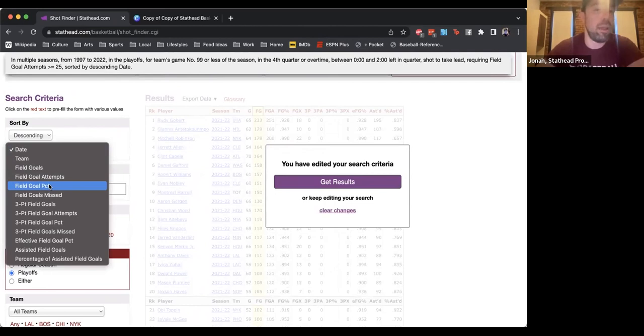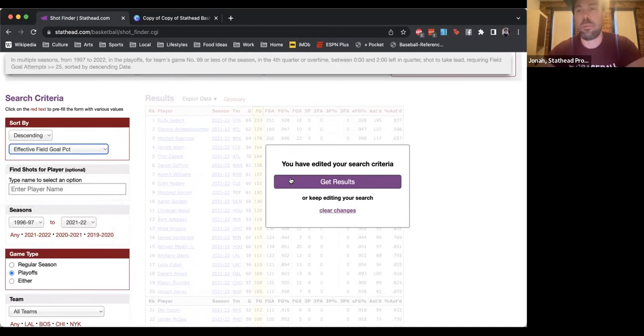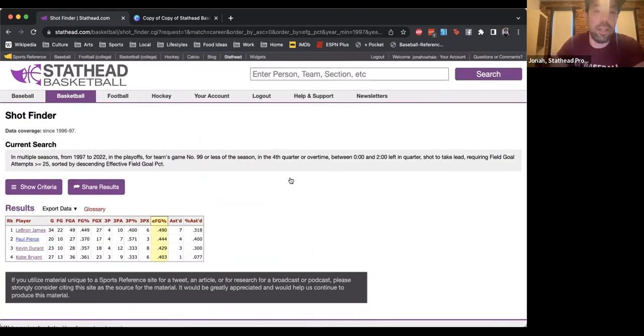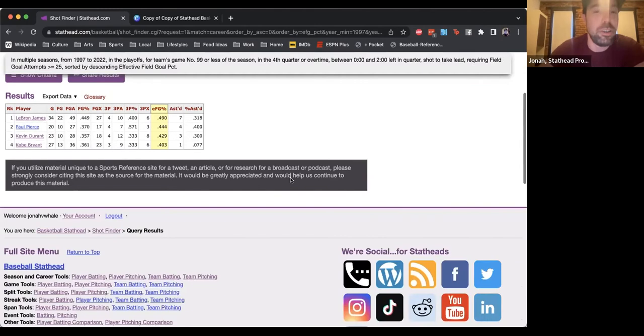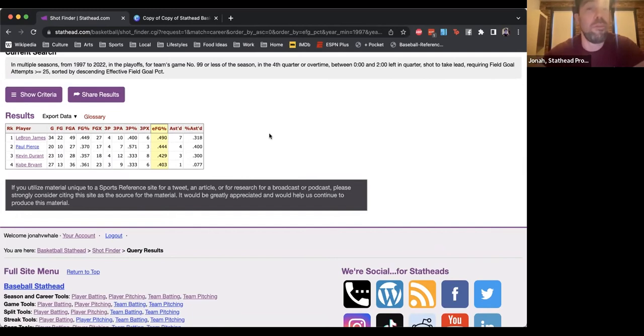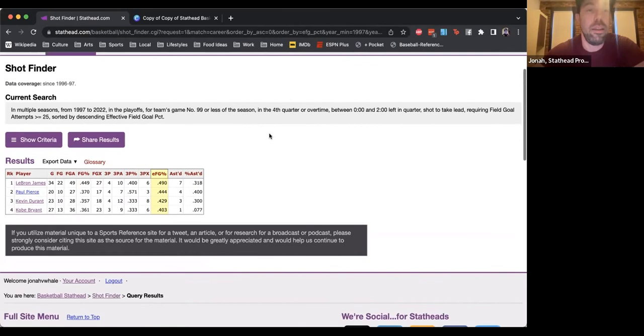And then I'll sort by effective field goal percentage. This is Basketball Reference. We're stat nerds. We'll do effective field goal percentage. So I click get results, and it turns out I set the threshold too high. There's only 4 players who matched, but you can see that LeBron has shot almost 50% as far as effective field goal percentage goes in this sort of extremely clutch situation.